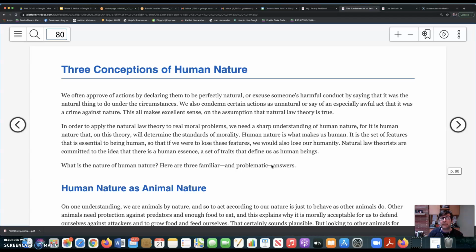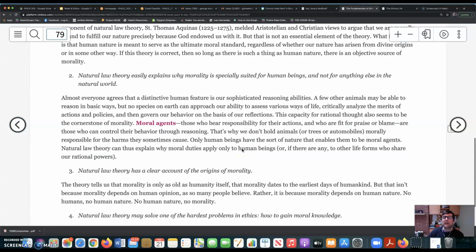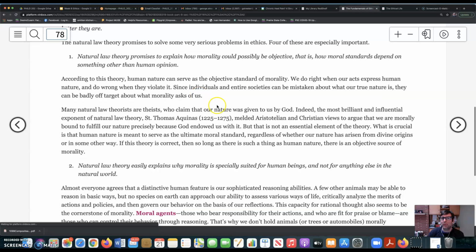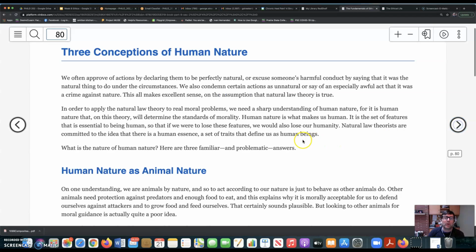If we can make sense of natural law theory as a way of explaining our moral standards, then that would be great because it would solve all these problems that we have, like how we gain moral knowledge, what the origin of morality is, where it came from, and then why it's specially suited for us as opposed to other kinds of beings in the world, and what makes it objective. So natural law theory can explain all these things well, but the question is, is it a theory we should accept?